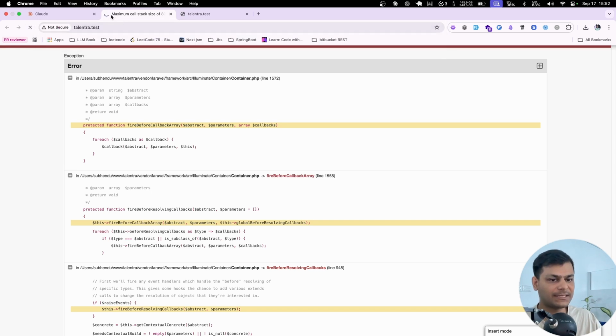As you can see, this keeps running and running, and after some time you will get the exact same error. It is using high memory. Up to this point it has already used 2.7 GB. You can see over here.